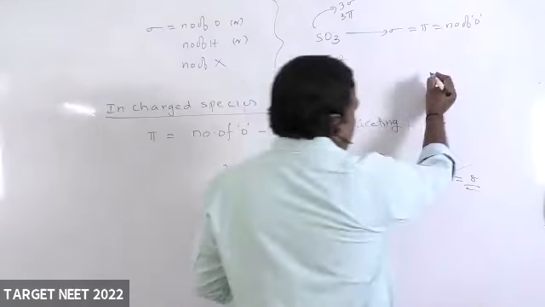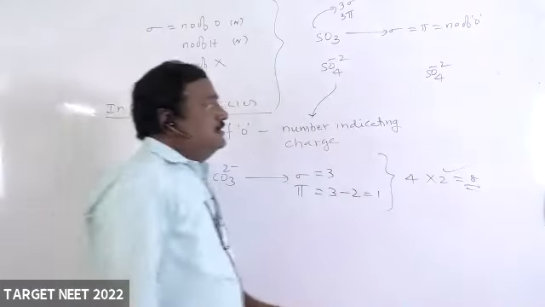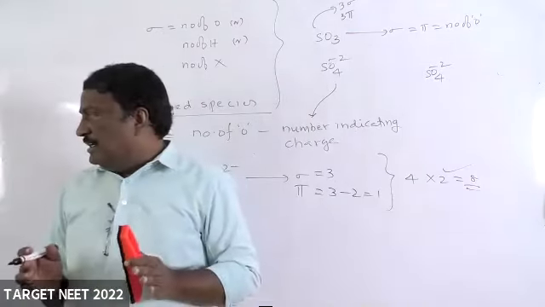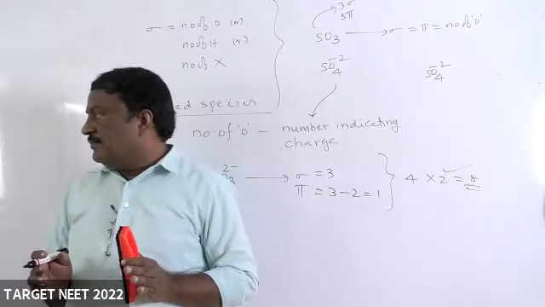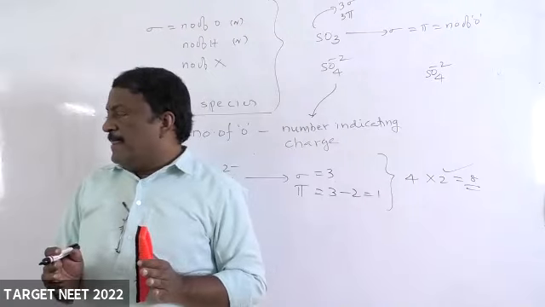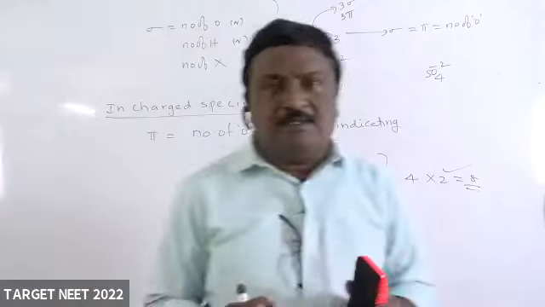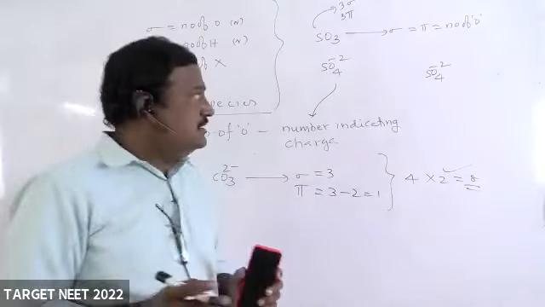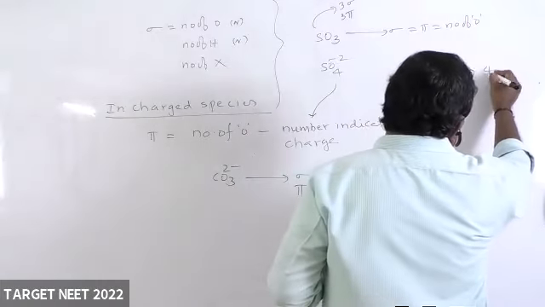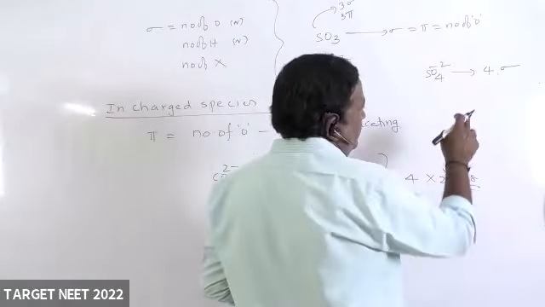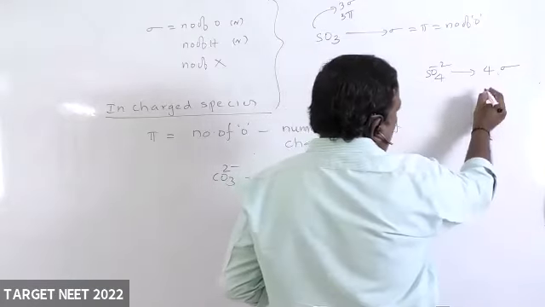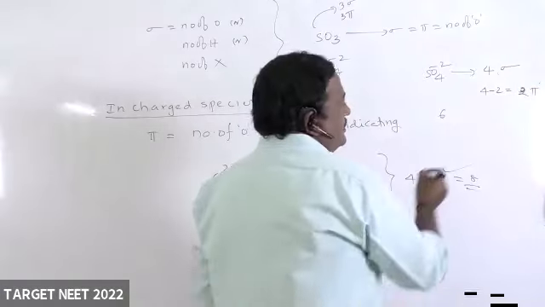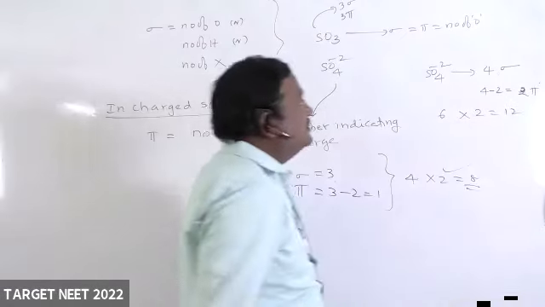For example, sulfate is there. Can anybody tell now? Can it obey the octet rule or not? Aravind, can it obey the octet rule or not? Tanishka, respond. Aravind, respond. Aravind, no. Very good. Aravind, no. Can you tell why no? 4 sigma. See, remember, the remaining you try to observe. 4 minus 2 equals 2 pi bonds. Totally how many bonds? 6 bonds. 6 bonds into 2 means 12 electrons. So sulfate